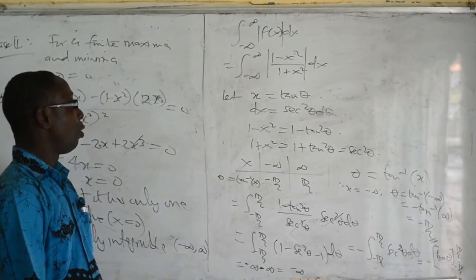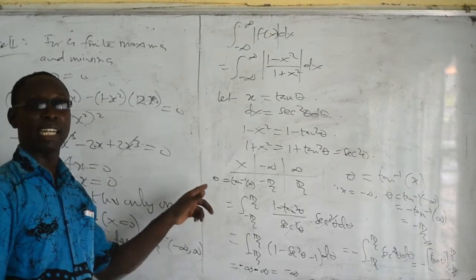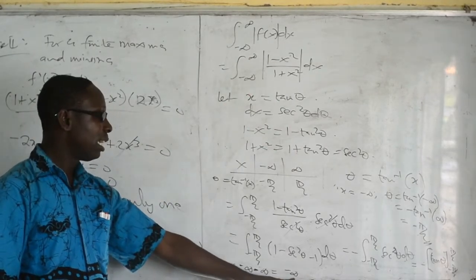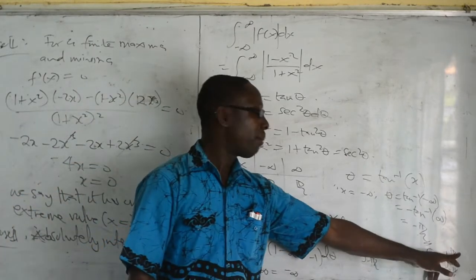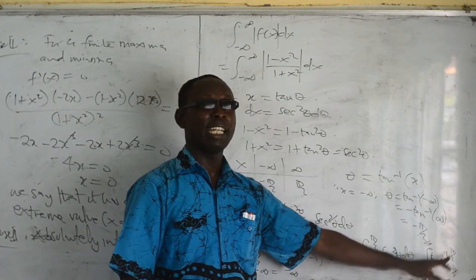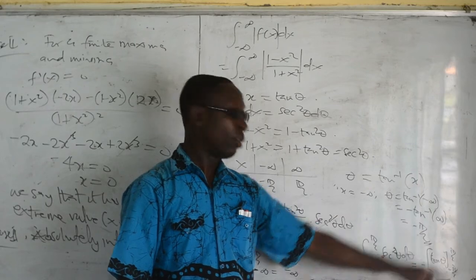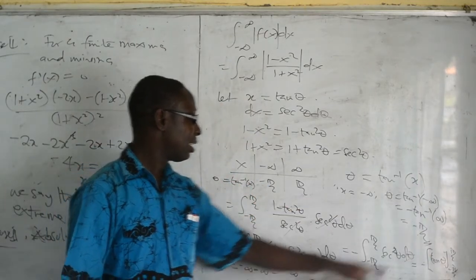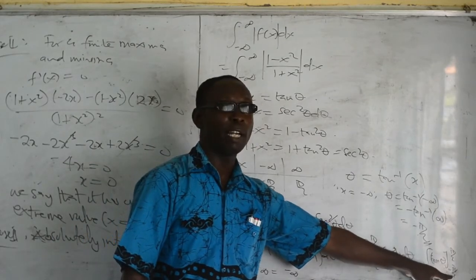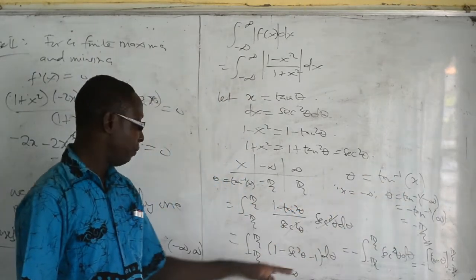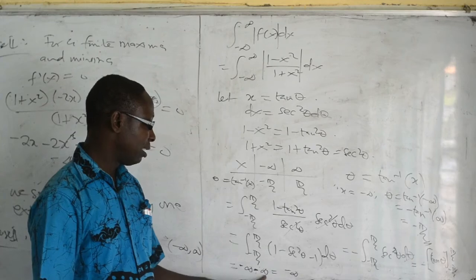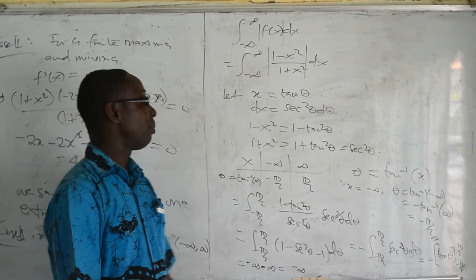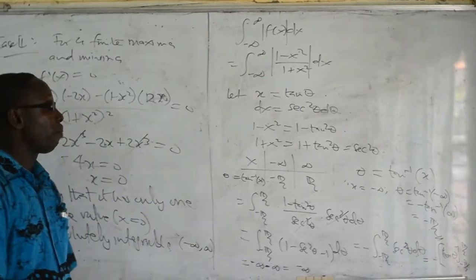Okay, so we can conclude on this and say that it's absolutely integrable. We have integrated it, and we got an answer to be negative infinity. You know, when I put pi by 2 inside this one, I get tan pi by 2, which is infinity. So this is minus infinity, then minus tan of negative pi by 2 will be plus infinity. So that will give us minus infinity. So these are simple examples. Okay, so let's move on.